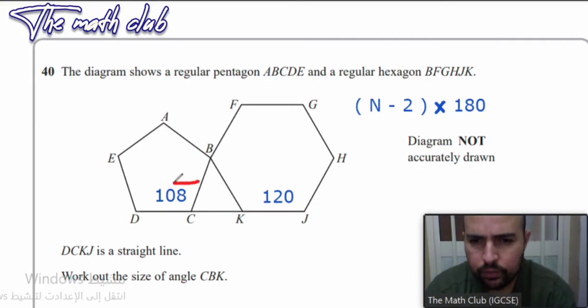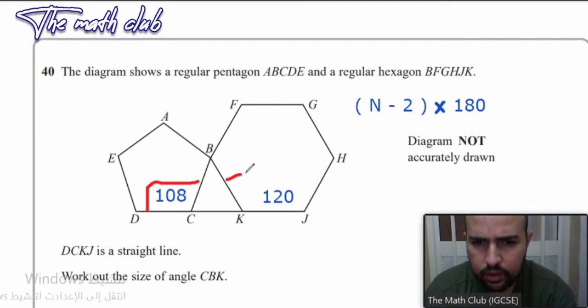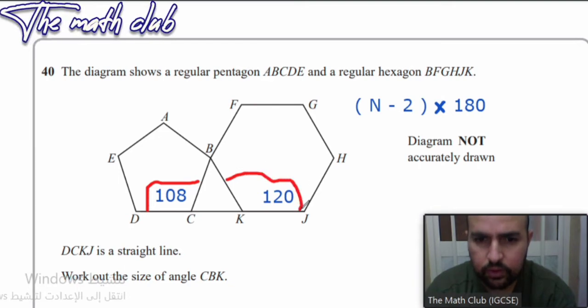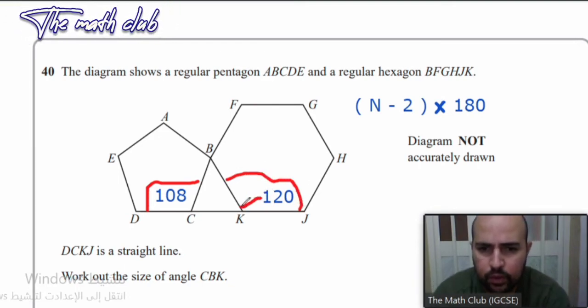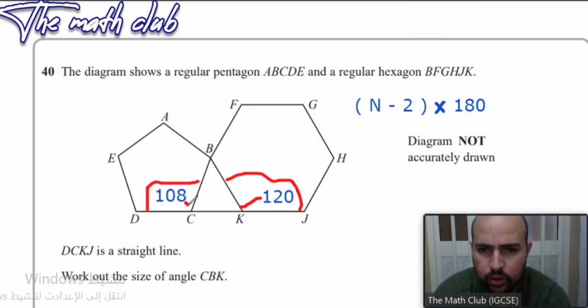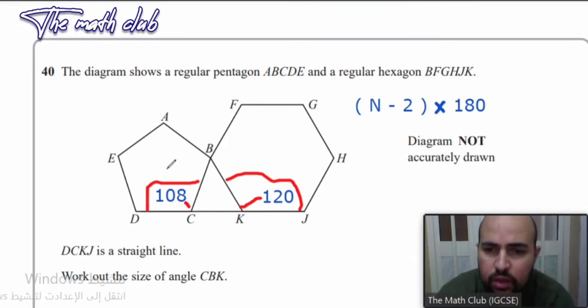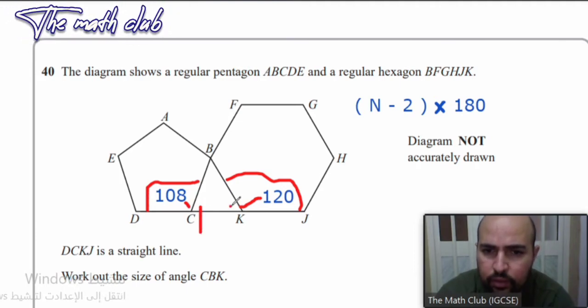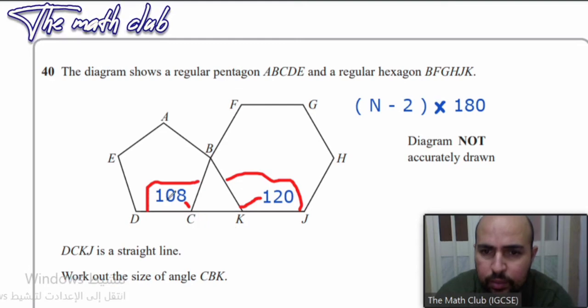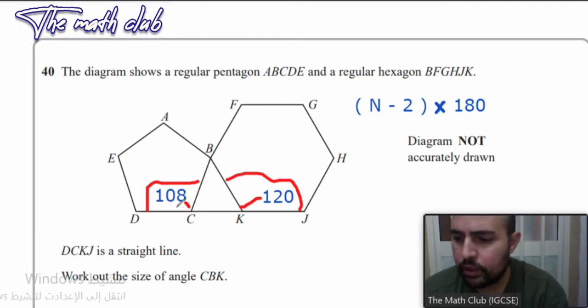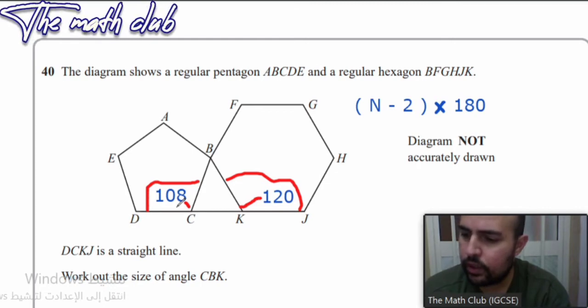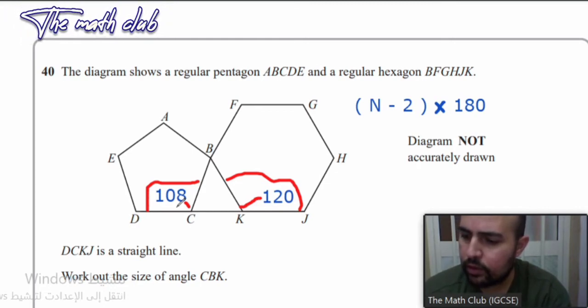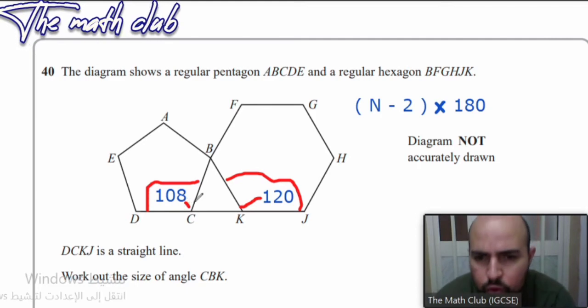Good. Now, after finding the internal angle for the hexagon and the internal angle for the pentagon, what do we do? This angle and this angle. Yes. So this one is 120, and this one is 108. Now we subtract them from 180 to find this angle and this angle. How do we do this? We say 180 subtract 108 is going to be 72. So this one is 72.